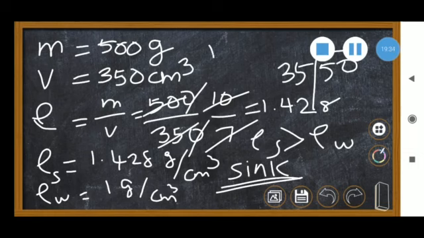So the volume of the object should be equal to the mass of the water displaced. Here the volume is 350, so the mass of the water is 350 gram displaced.